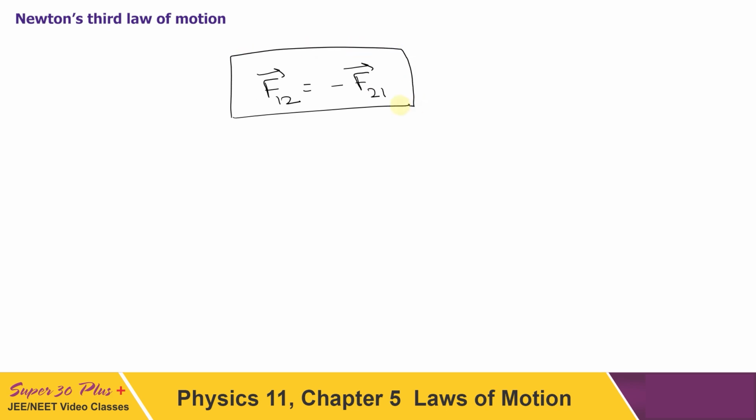In the universe all forces occur as action-reaction pairs, but do remember that these two forces, action and reaction, are actually acting on two different bodies. It is not that both action and reaction are acting on the same body. It has to be on two different bodies. So that is also a very important aspect of the third law: action-reaction forces are equal in magnitude, opposite in direction, and act on two different bodies.